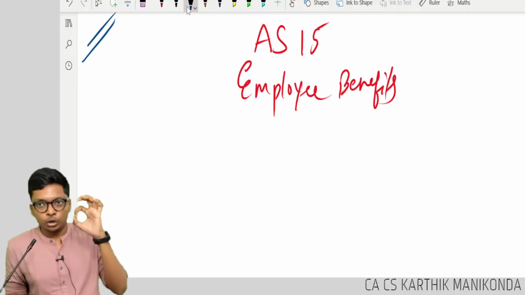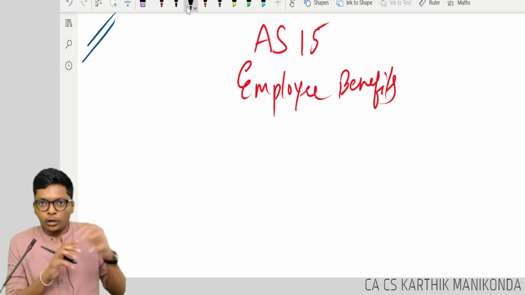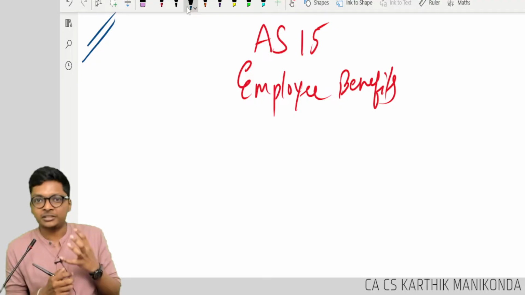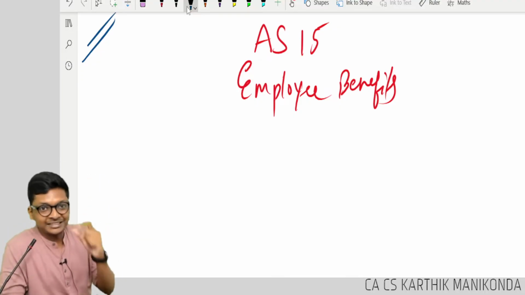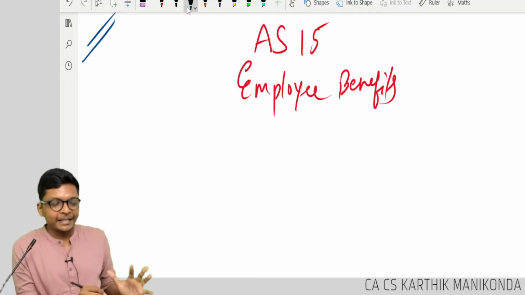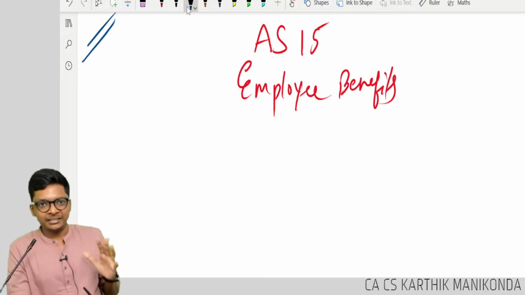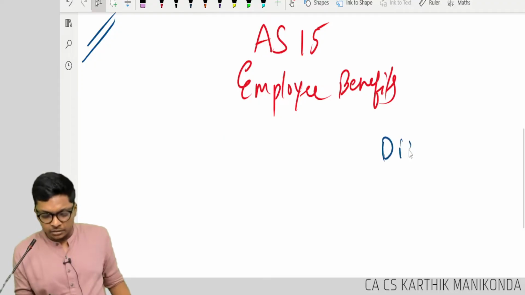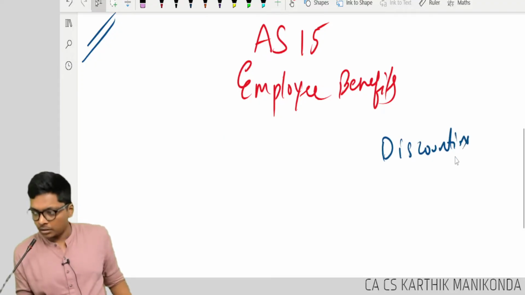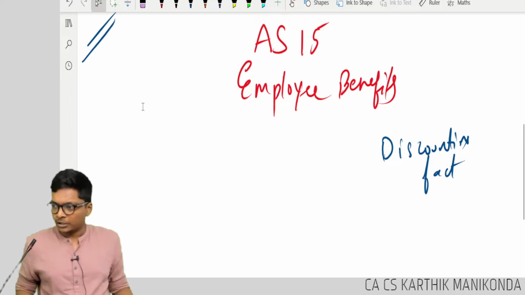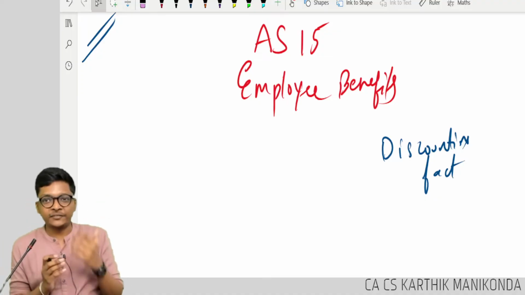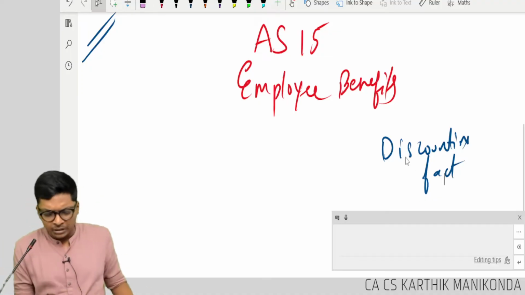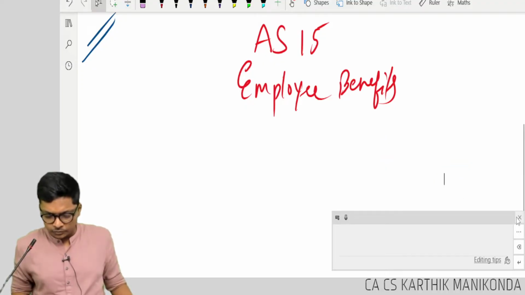And it's an important numerical standard. A lot of concepts over here, core concepts. If you can understand the concept, the standard is easy. But to understand that concept, you need to know some prerequisites. Everybody watching this, ensure you are clear with discounting factor. You are clear with discounting factor, guys. What is discounting factor? Time value of money concepts, basics. If you are a Group 1 student, only even though I will still explain a little bit of that.